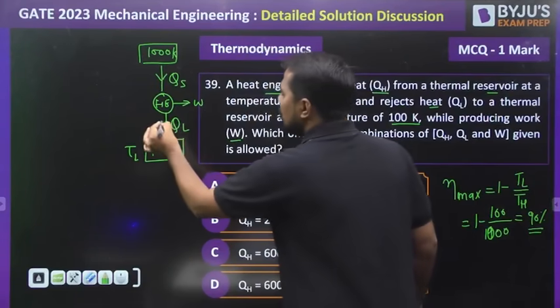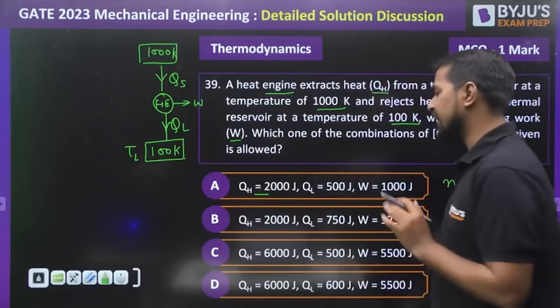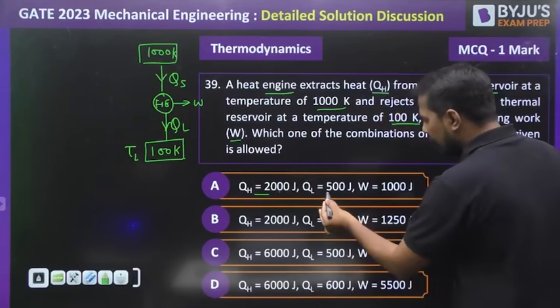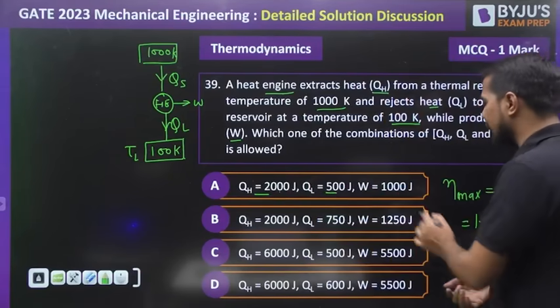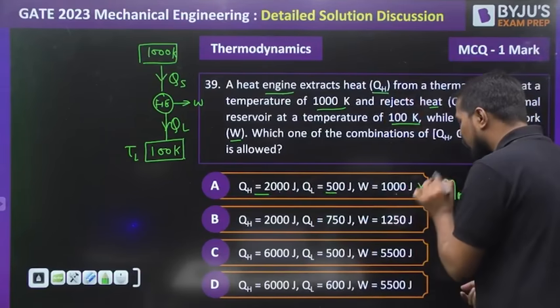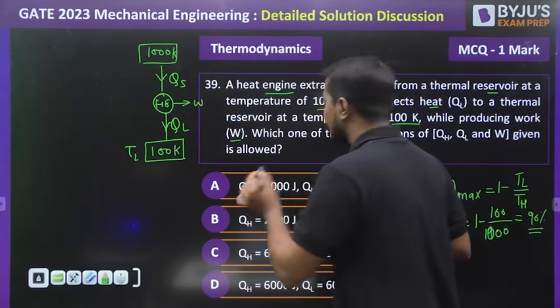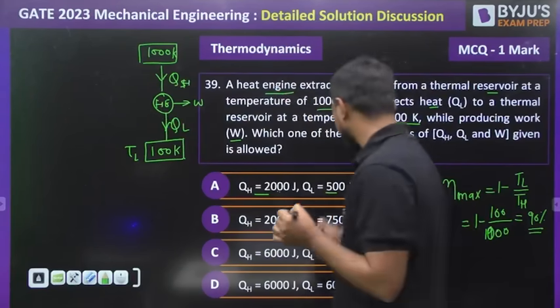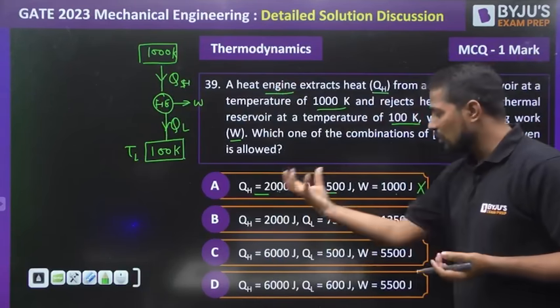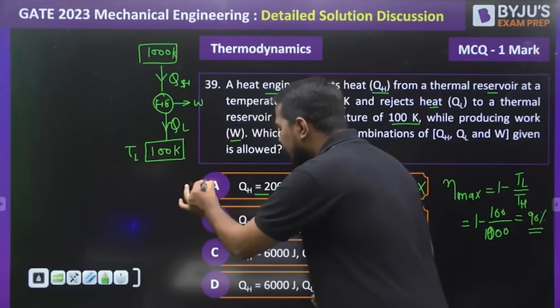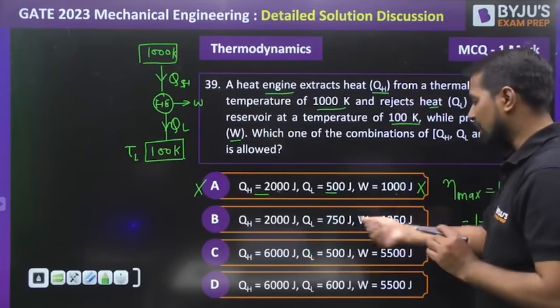In all four cases, we first need to check the energy balance. Here the heat supply is 2000, the heat loss is 500, and the energy balance is not fulfilled, because 2000 is coming in and 1500 is going out of the system. It is not possible.